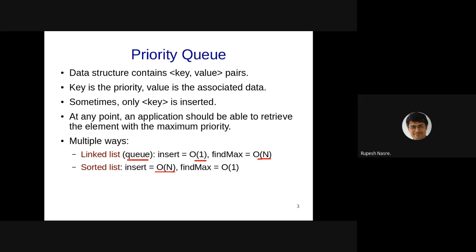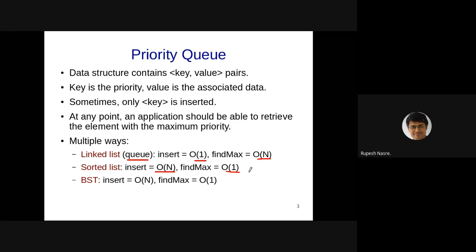Even if I'm using an array, finding the position where to insert in a sorted array will turn out to be log n because of binary search, but then shifting of the elements will still take order n time. Therefore, insertion in a sorted linked list or an array, both will take order n time, whereas finding the maximum turns out to be easy because I can just take the last element which has the highest priority, or the first element if I'm doing it in the reverse sorted order.